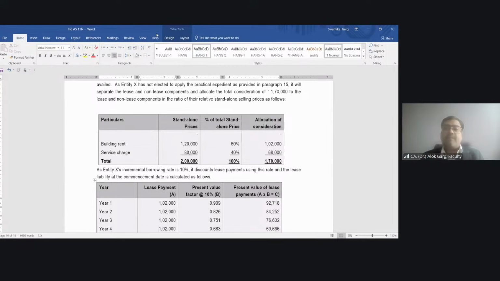For example, my building rental is 120, my service charge is 80, my total is 2 lakh, right? So I need to allocate this 1,70,000 in the ratio of 120 is to 80, means in the ratio of 60 is to 40.